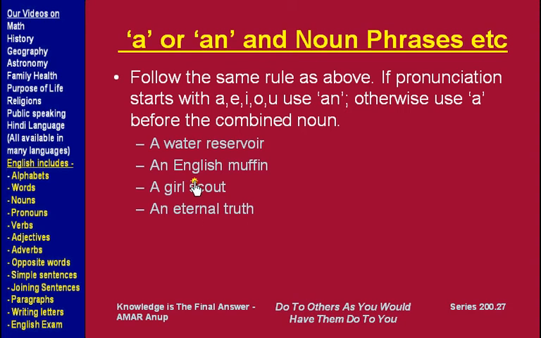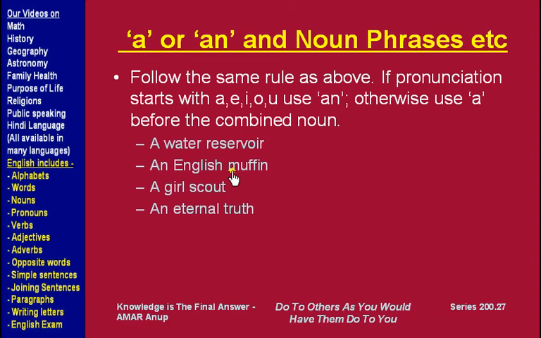So in water reservoir, the pronunciation starts with water, so we say a water reservoir. Another example,